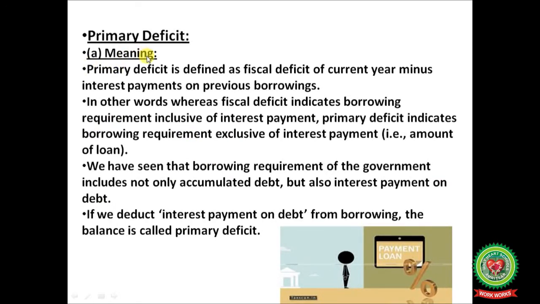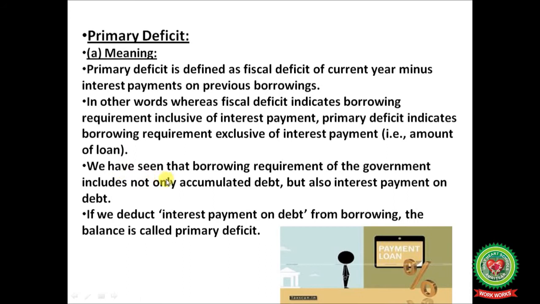Primary deficit. Primary deficit means the fiscal deficit of the current year minus interest payments on previous borrowings. In other words, whereas fiscal deficit indicates borrowing requirement inclusive of interest payment, primary deficit indicates borrowing requirement exclusive of interest payment, that is, the amount of loan.